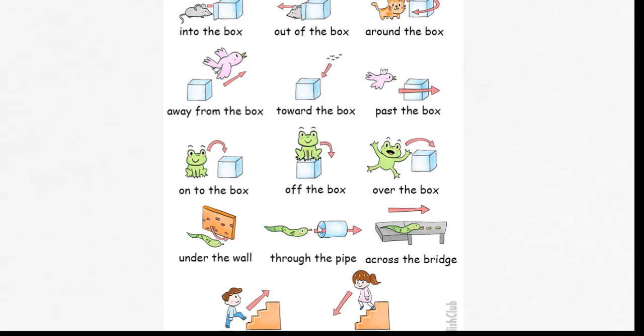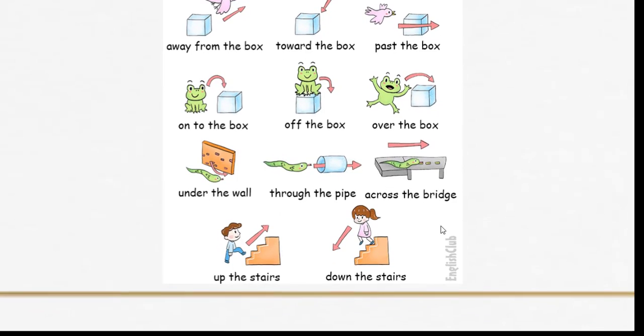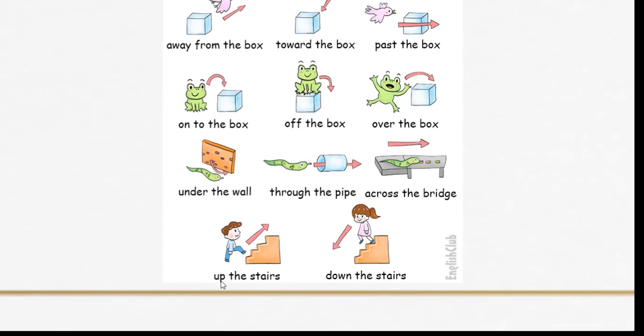The snake is creeping through the pipe, through the tunnel, etc. The snake is creeping across the bridge, across the bridge. The little boy is climbing up the stairs. Climbing, the verb to climb. The boy is climbing up the stairs. The girl is going down the stairs.